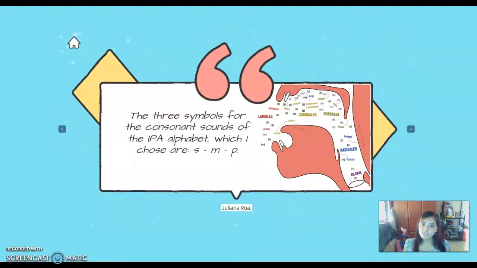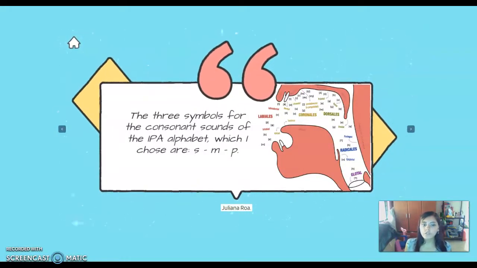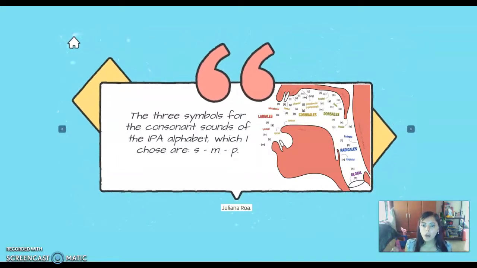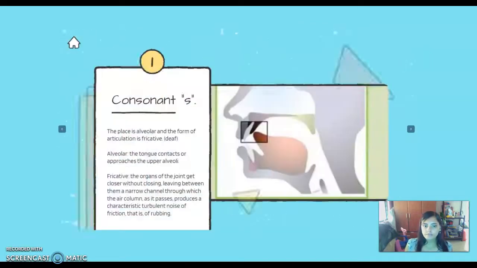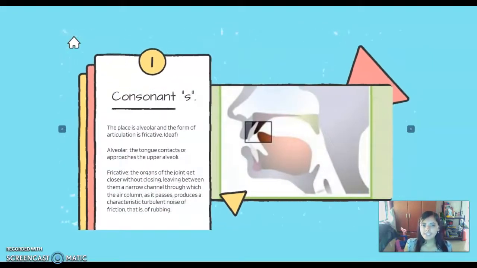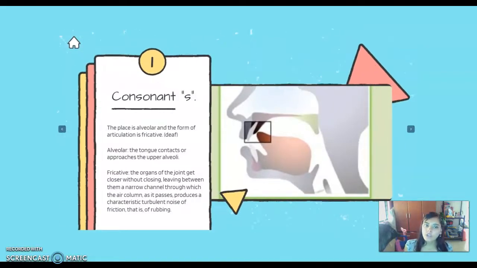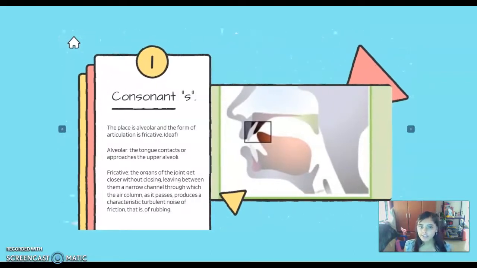The three symbols for the consonant sounds of the IPA alphabet which I chose are: Number 1. Consonant S. The place is alveolar and the form of articulation is fricative.